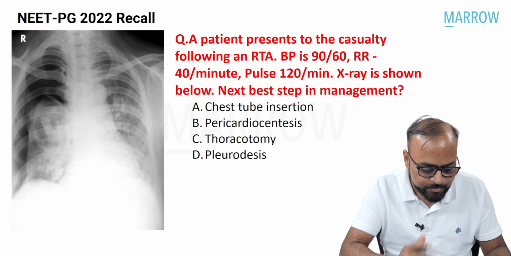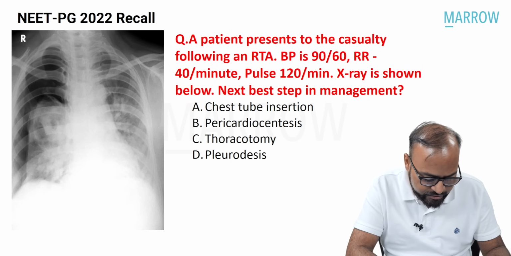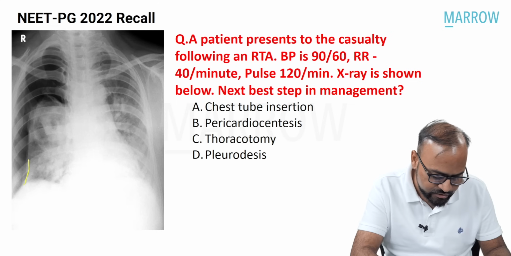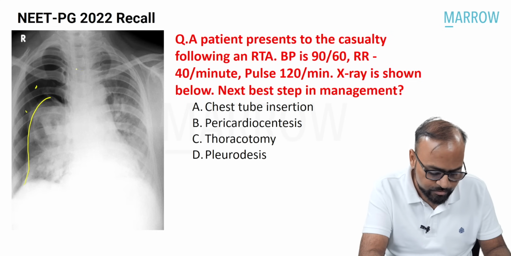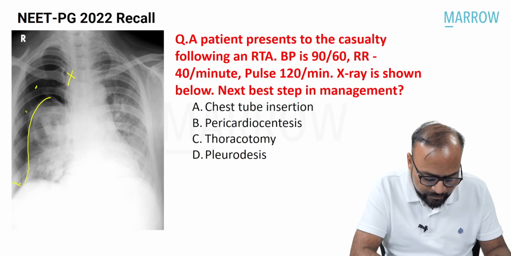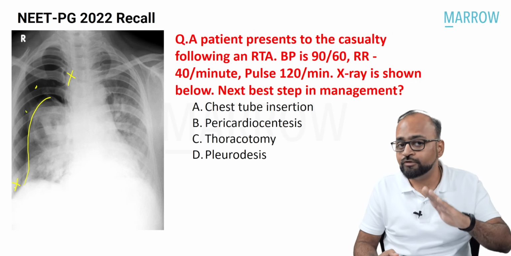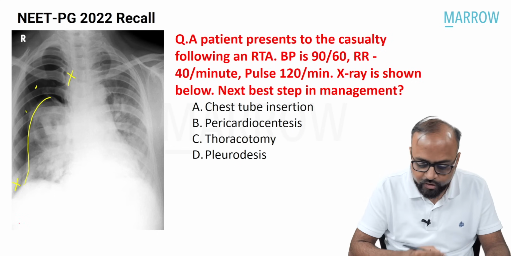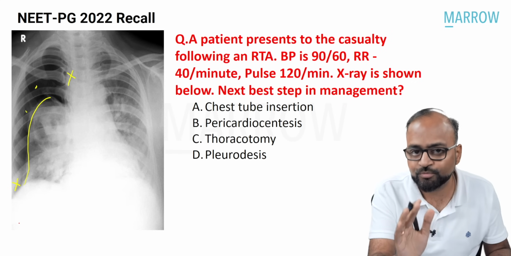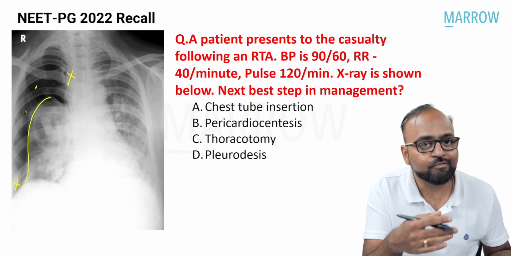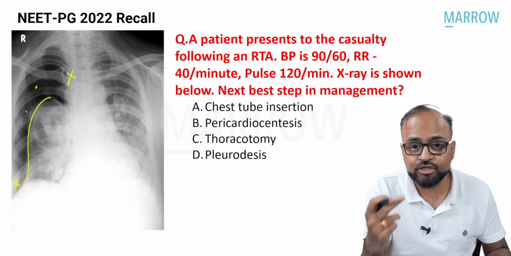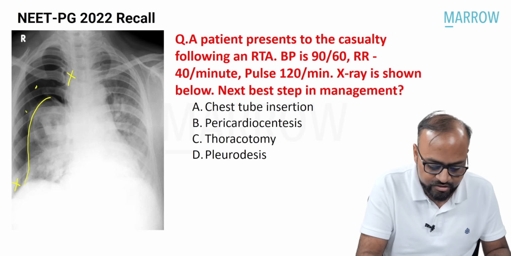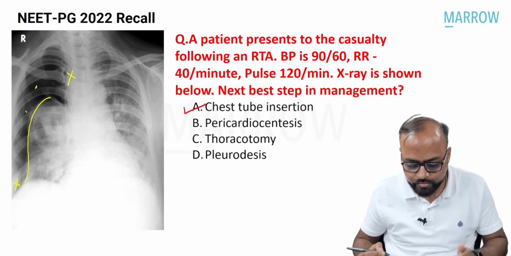Now look at this particular patient. Here we have seen that this is pneumothorax, there is a visceral pleural line, there is hyperlucency, but there is no mediastinal shift. The diaphragm is not pushed down, so there are no signs of mass effect. Because there are no signs of mass effect, the diagnosis here is not tension pneumothorax, it is plain pneumothorax. And what is the next step in the management of plain pneumothorax? It is just chest tube insertion.